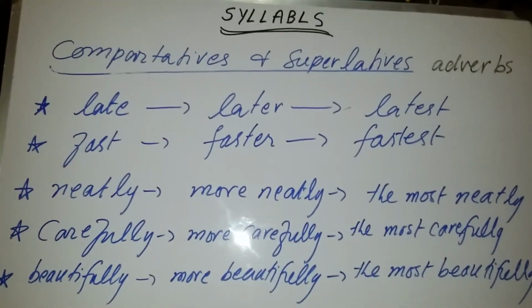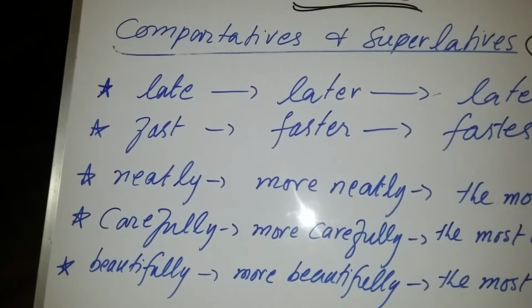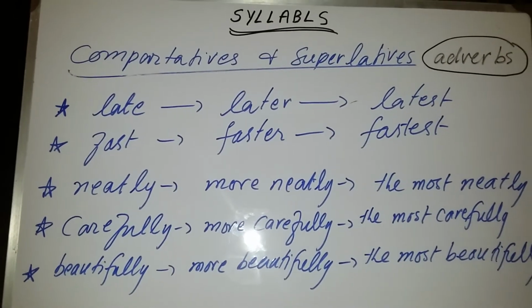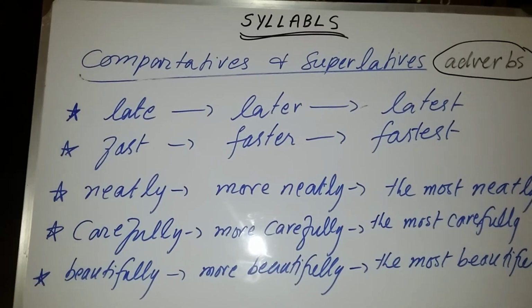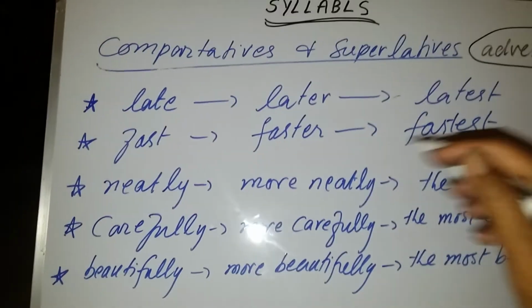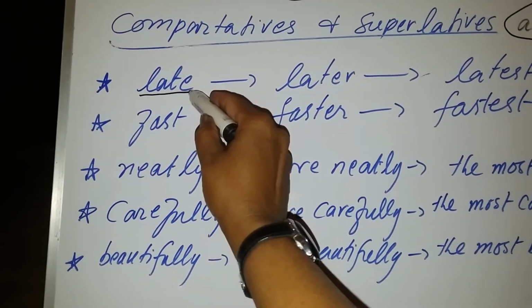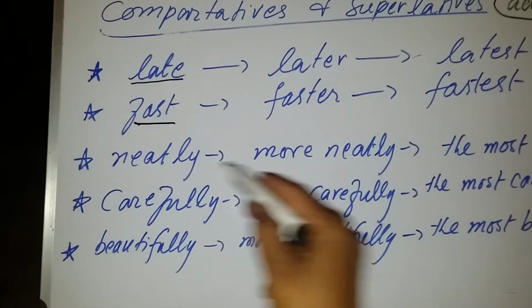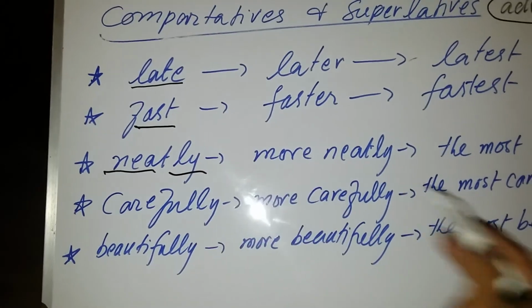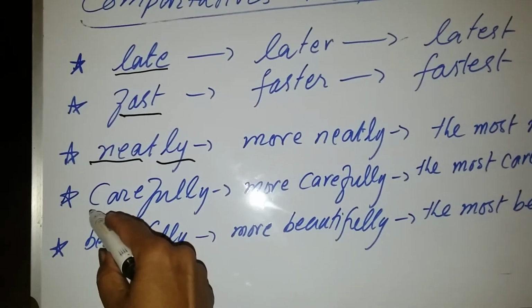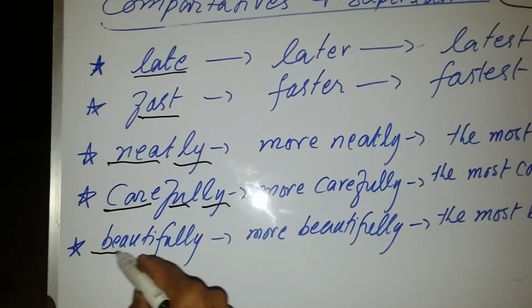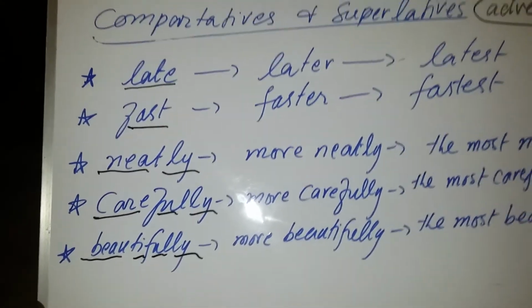Now there are some adverbs in front of you. The same rules will be applied for the adverbs if we want to convert them into comparative and superlative. Now the first adverb is late, single unit word. The second one is fast, single unit word. Third one is neatly, double unit word. Next one is carefully, 3 units. Next one is beautifully, 4 units.